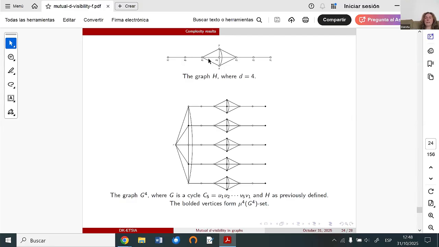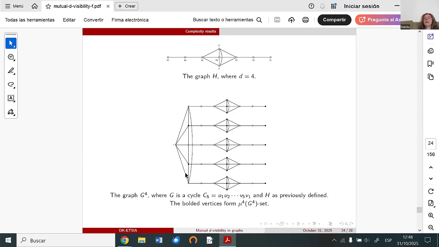In this way, we obtain graph H. Now, what we will do is a rooted product of graph G and graph H, where the root is here. So what we are doing is we identify this vertex with one vertex from graph G. From the second copy, we also identify the same vertex with the second vertex of graph G, and so on, and then we obtain the rooted product of these 2 graphs.